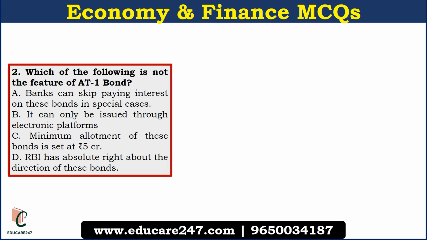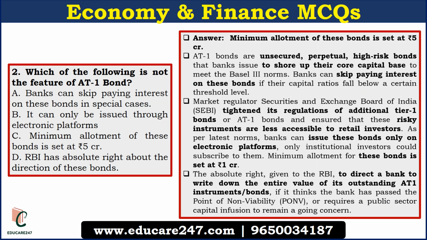The next question is, which of the following is not the feature of additional tier 1 bond? The answer is, minimum allotment of these bonds is set at 5 crore. This is wrong. Basically, it is set at 1 crore, not the 5 crore. Let us understand the additional tier 1 bond. It is unsecured high risk bonds that banks issue to increase their core capital base to meet the Basel III norms. Bank can skip paying interest on these bonds if the capital ratio fell below a certain threshold limit. So basically it is high risk in nature. Investors may not get their interest payment if the capital ratio fell below a certain threshold limit.